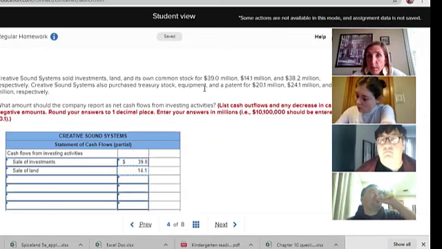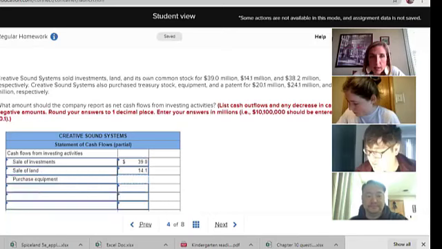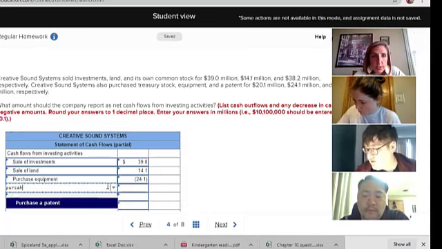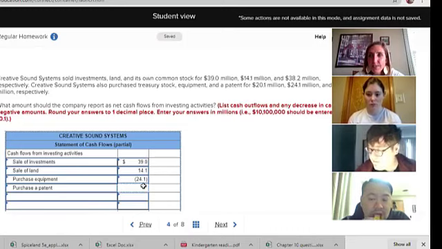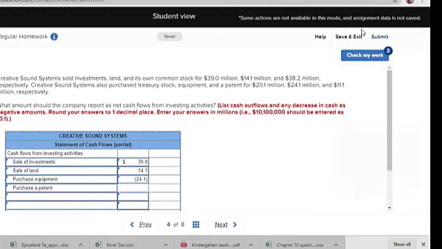Then it says they purchased equipment. My purchasing of equipment is an investing activity, but I have to put it in as a negative number, 21.4. And then the next one, purchase a patent. Remember I said earlier in class, or in our Zoom session, I said purchasing any intangibles is an investing activity. So that will go in the investing section. And it says on my problem, it's 11.1 million. So I've got to do a negative 11.1.